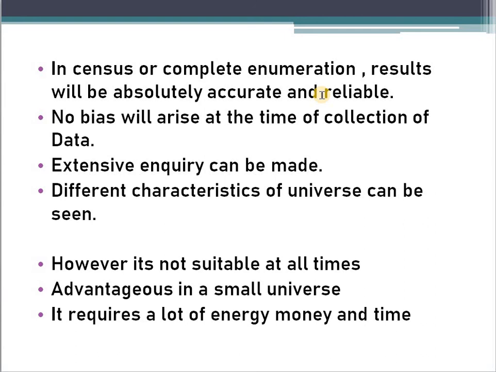We are now going to look at complete enumeration under the census method. In complete enumeration, we study the whole population, so results will be accurate, 99.9% most of the time. No bias will arise at the time of collection of data, because in the sample method we can select the data we are comfortable with, or what is easy for us. But here it is not possible.